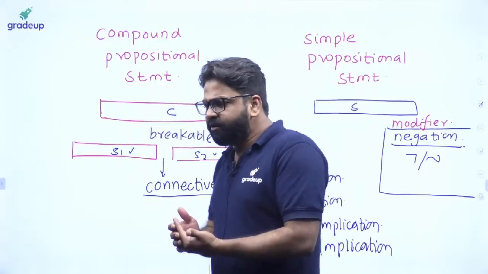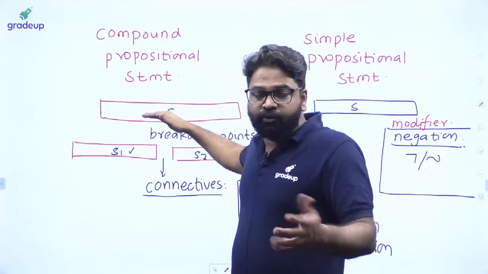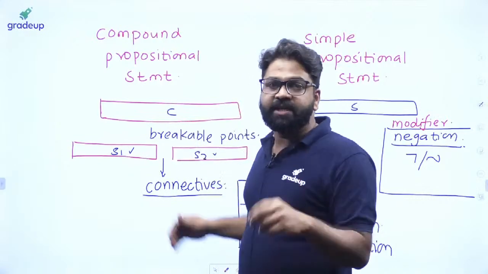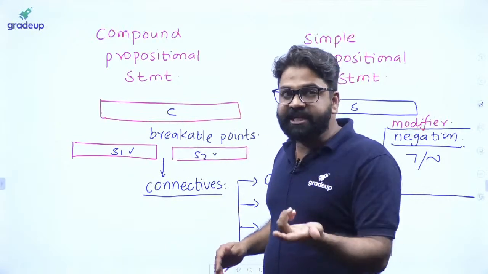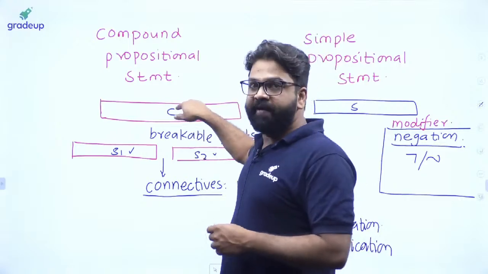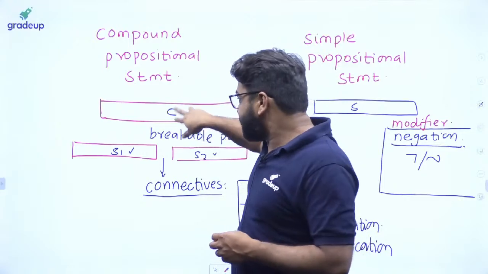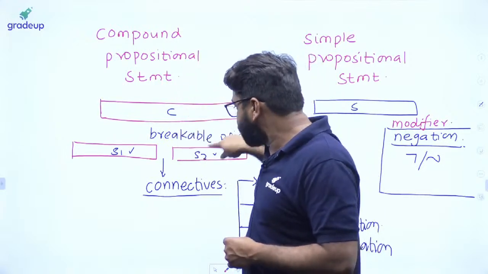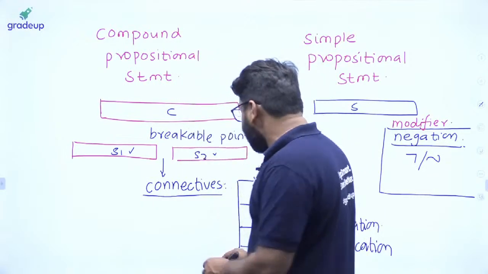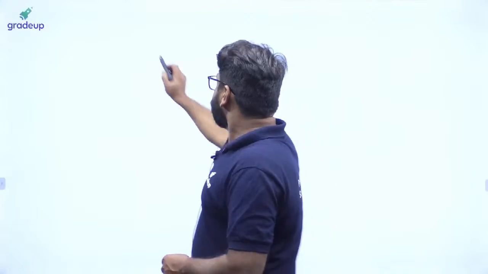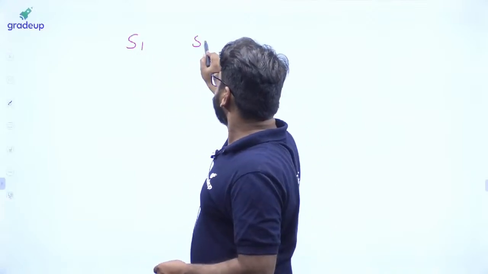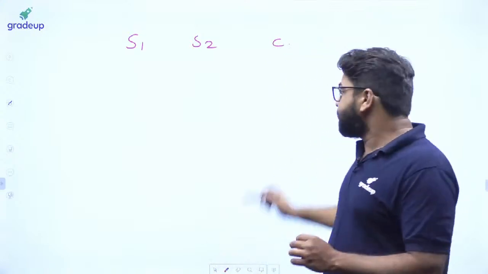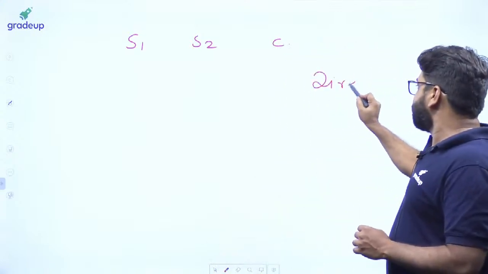So sir, are you trying to say that we cannot define truth? No. We can define, but not directly, indirectly. Sir, what is the meaning of that? The meaning is basically, if you want to define the truth value of this, then it has to be dependent on simple statement 1 and it has to be dependent on simple statement 2. Now, this is simple statement 1, this is simple statement 2, and this is the compound propositional statement.